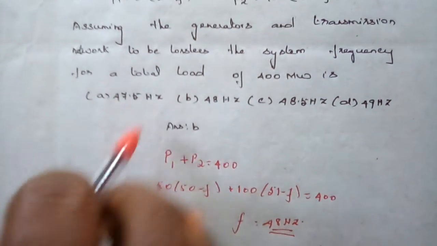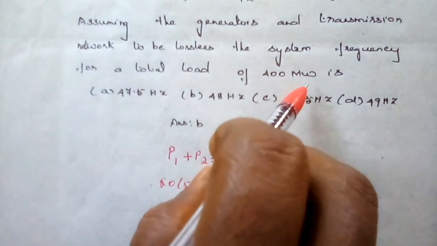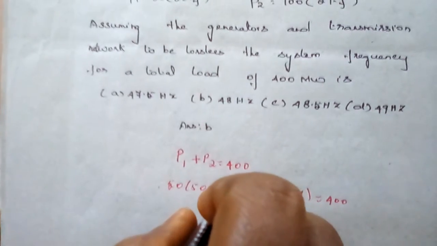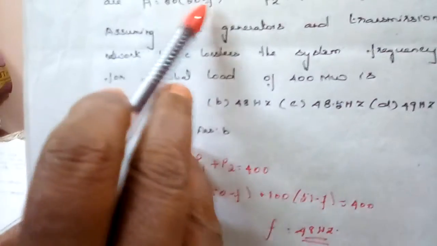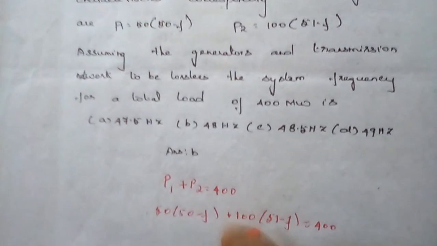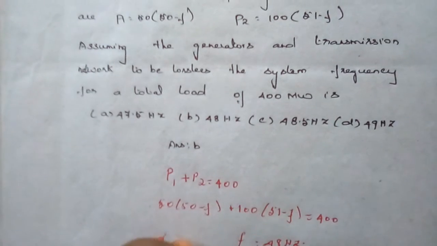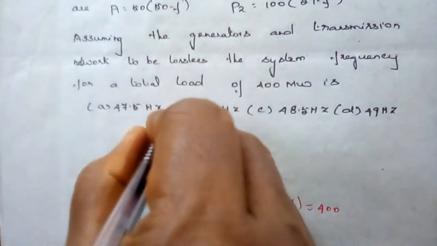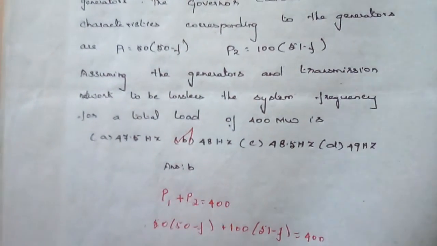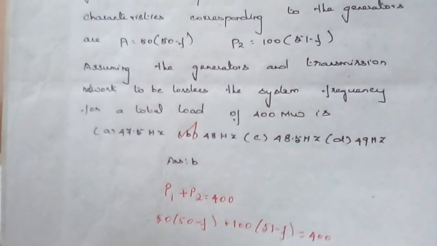The total load is given as 400 megawatt and it is shared by the two generators, and the generator characteristics are also given. I substitute this in P1 and P2, and by solving this expression I get the frequency as 48 Hertz. This may be a most frequently asked question. And next, question number 10.